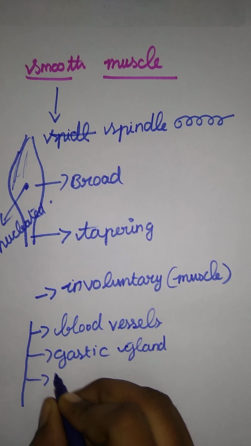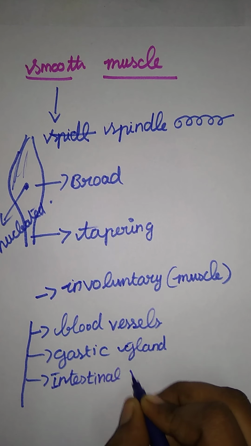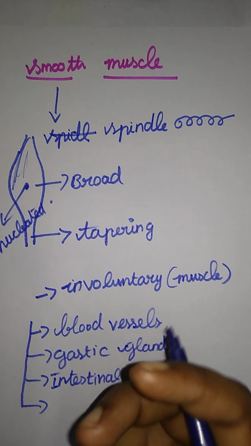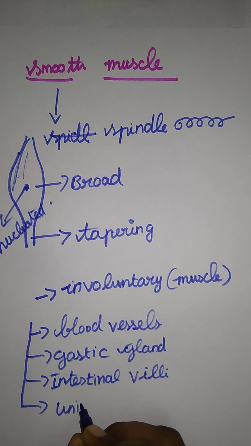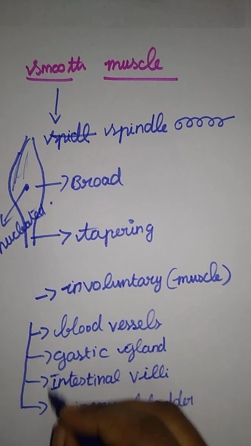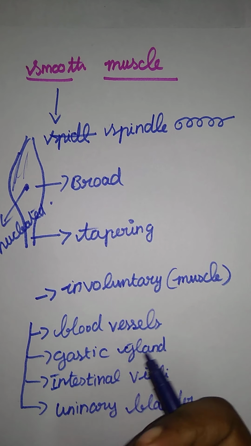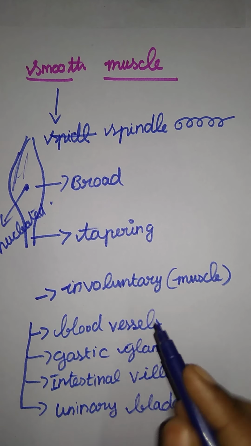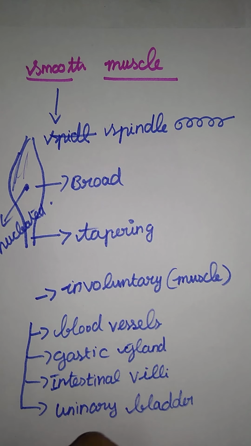And next one, intestinal villi. What is the major function of intestinal villi? They give movement to the food and absorb the food material, the nutrition material, with the help of a capillary. And next one, urinary bladder. So they all do their work automatically without any involvement of our control. Okay, so that all comes under the involuntary muscles. So here a contraction of a smooth muscle. So that's it for a smooth muscle. Let's move on to the next one. Next we are having the cardiac muscle.